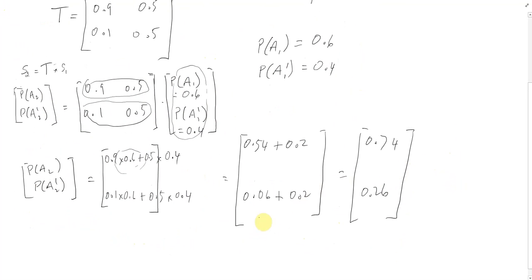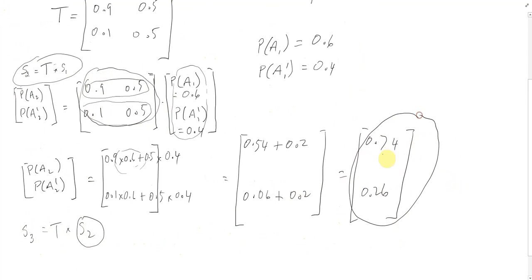Now, suppose that we wanted to know what would happen in their next game. We would do the same thing again. We would use this same matrix, but this equation here would progress along one step. So we'd now be doing their third game is equal to the transition matrix times what happened in their second game. So this S2 would be the matrix we have just calculated, this one here.